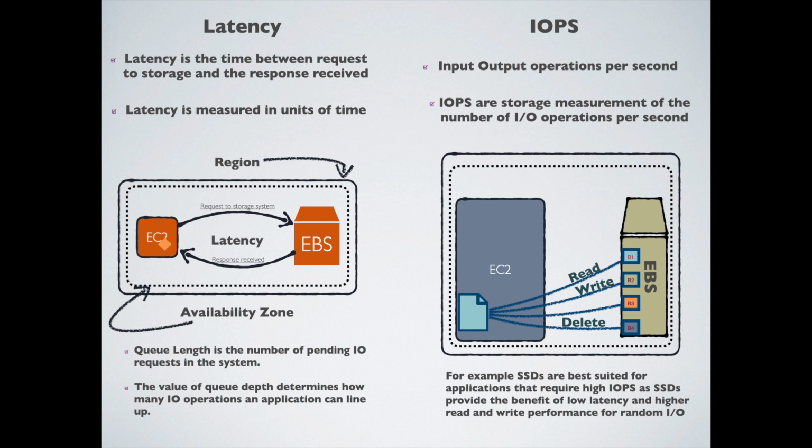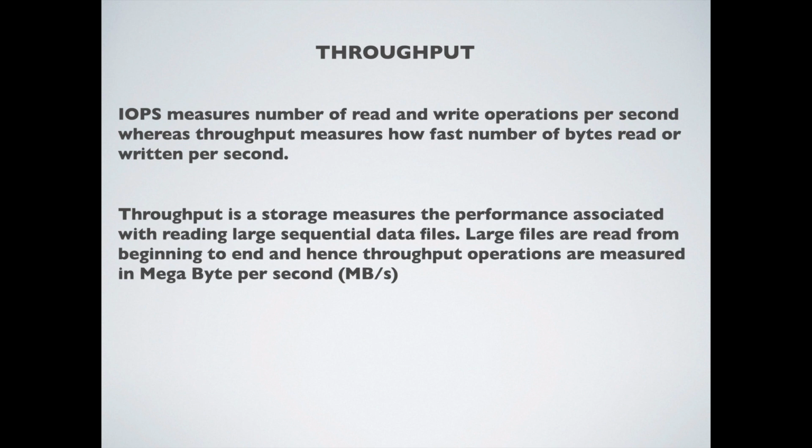Now moving on to throughput. Throughput is how fast your storage can be read and written. Just now we saw that IOPS measures the number of read and write operations per second, and on the other hand throughput measures how fast the number of bytes are read and written per second.